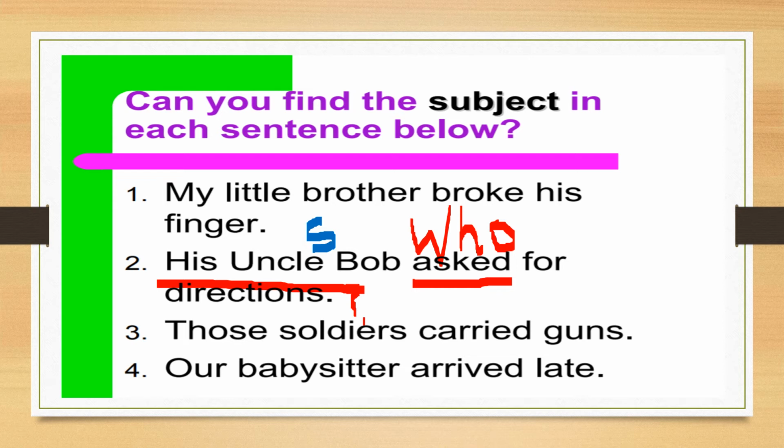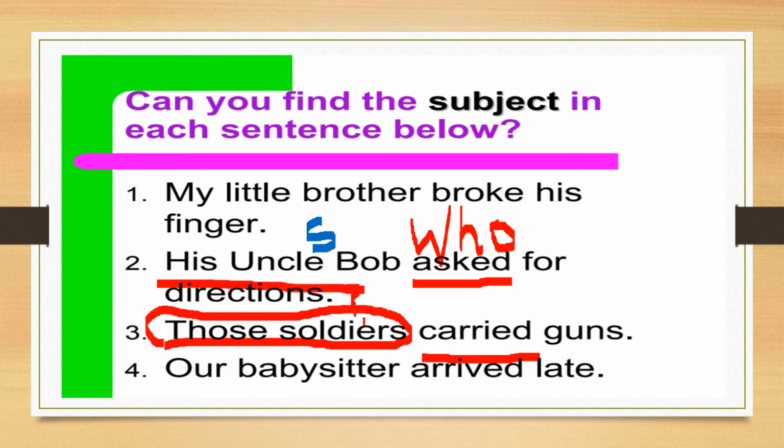Now let's check the third sentence as well. Those soldiers carried guns. So here you have to find out the verb. The verb is simply carried. We can easily understand. Carried guns. Now once again the simple question we have to ask: who carried guns? Those soldiers. We are getting this part as an answer. Those soldiers carried guns. So this is the subject and this part is the predicate.